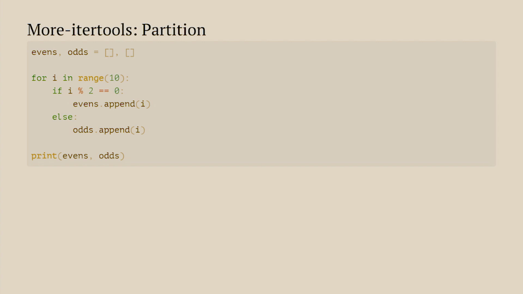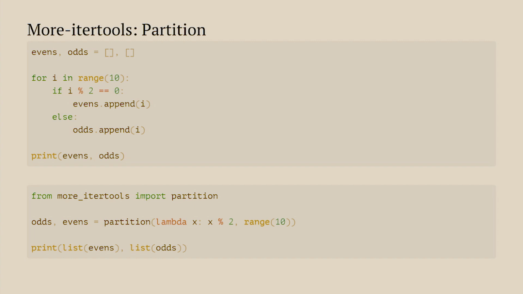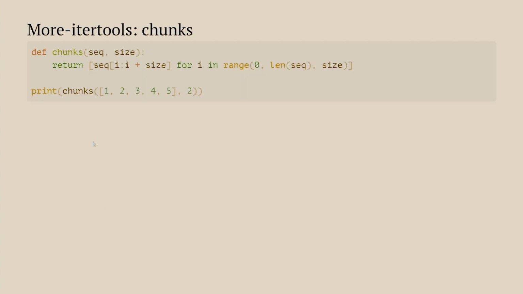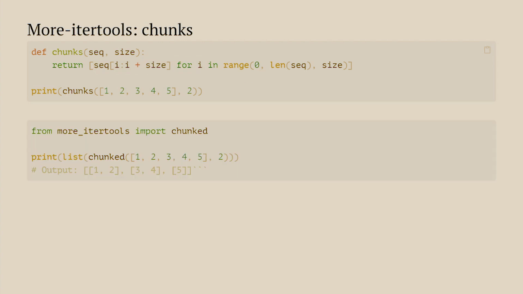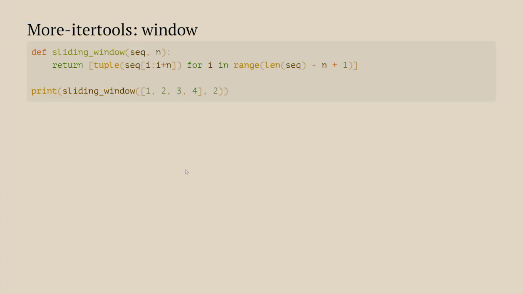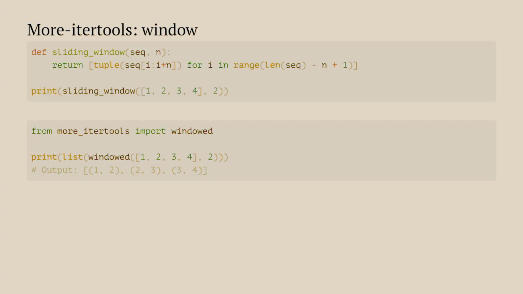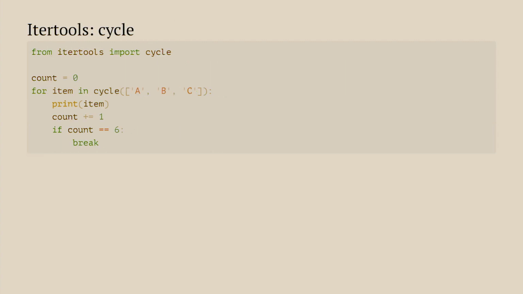And then another one, partition, another thing that is very common. I want to split values based on a predicate, a function that returns a Boolean. I could do, if it divides by 2, then it's even, or I could do from more_itertools import partition, give it the lambda, bam, I have the odds and the evens. Chunks, another thing we do a lot. This is very short but very unclear code. Instead I could do from more_itertools import chunked, and I tell it, okay, I want it chunked by 2, and then even the 5 at the end doesn't crash because it's safe. I could also look at a sliding window, 1 and 2, 2 and 3, 3 and 4, at any size.